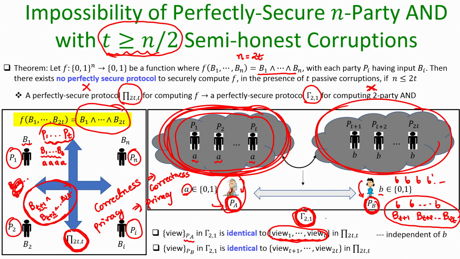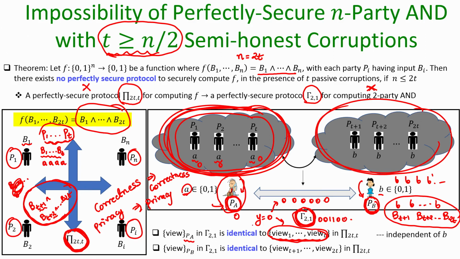That means, if P A's input had been 0, say, it would have run all the first T parties with input 0 and learned the final output to be y equal to 0. Based on this it can't rule out whether the inputs of all the remaining T parties are 0, or some of them are 0 and some are 1 and so on, because that comes from the privacy property of pi.